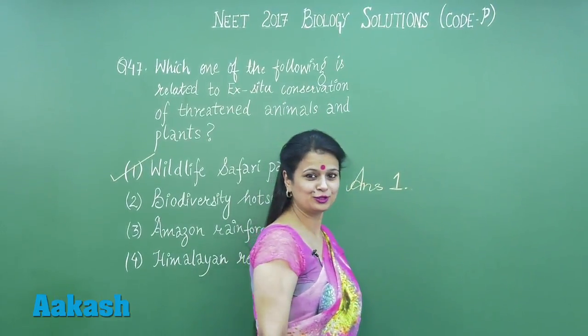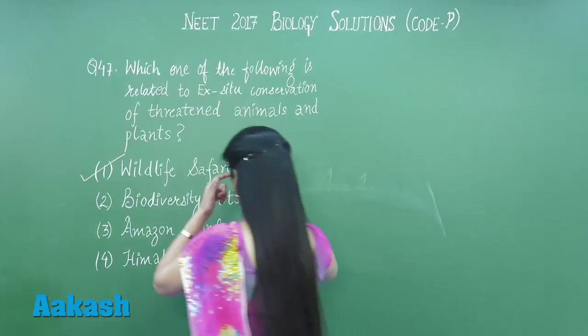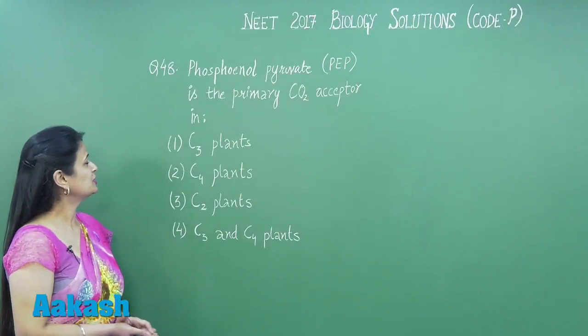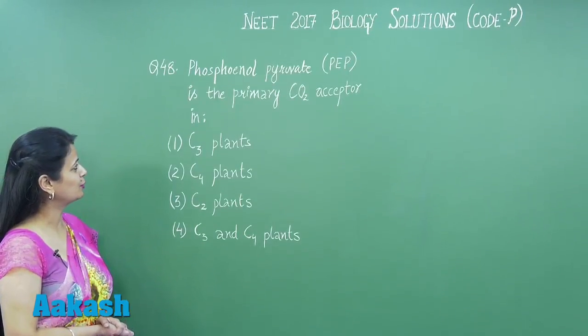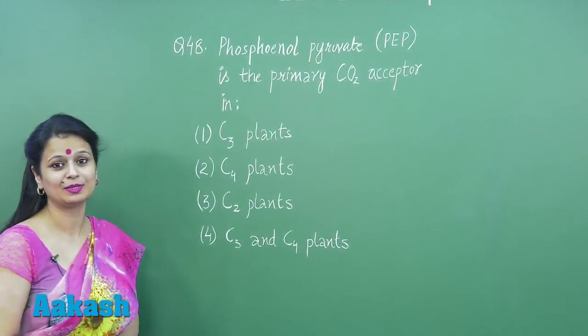So let's move on to question 48. Now question number 48: phosphoenol pyruvate is the primary carbon dioxide acceptor in which of the following plants?